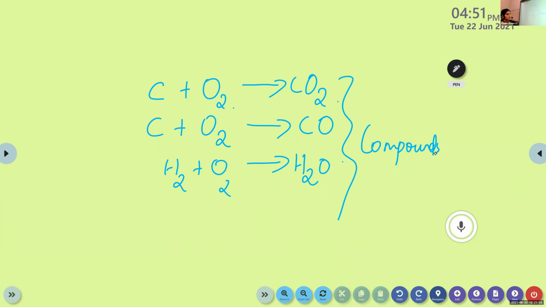Okay. So when two or more atoms of different elements combine together in a definite ratio, it is known as a compound. Clear? Elements can be divided into atoms and molecules. Then the next category is compounds. Both these belong to pure substances. This is clear? Yes, ma'am.